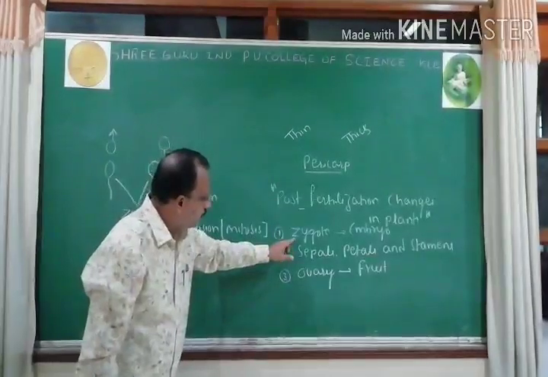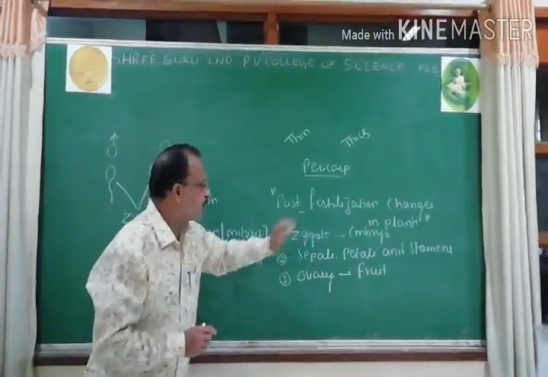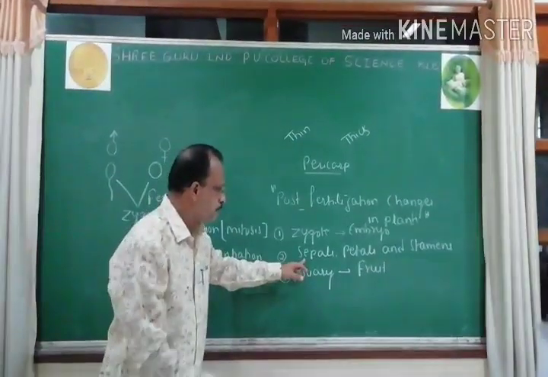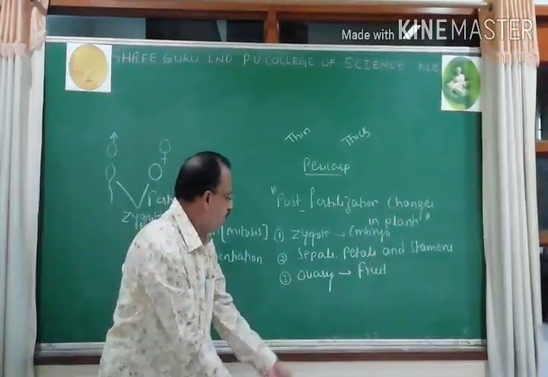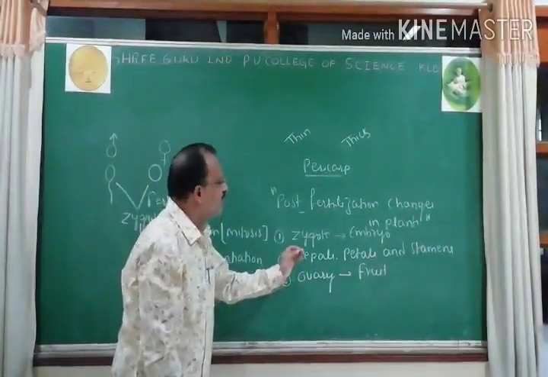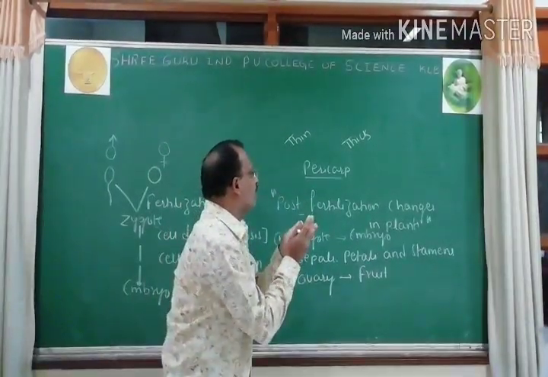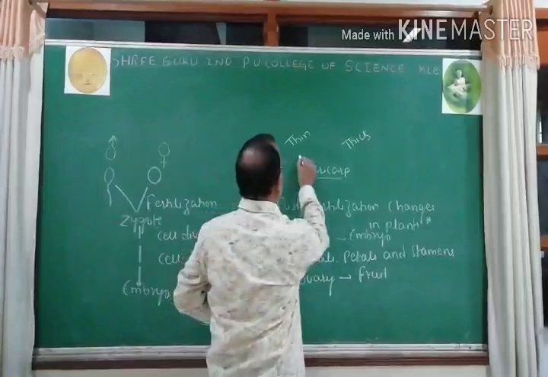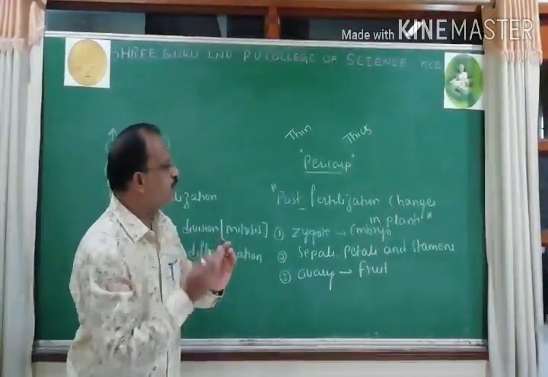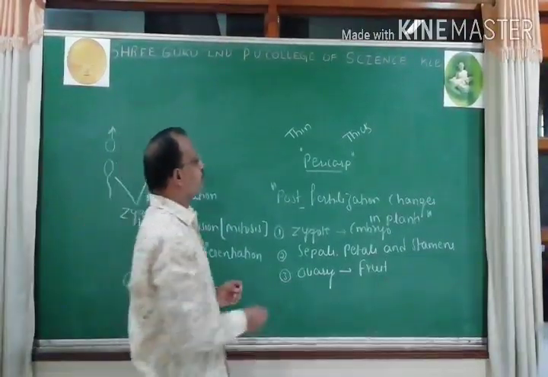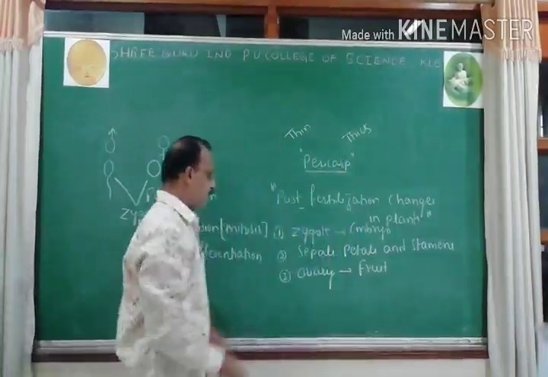After fertilization, zygote will undergo cell division and cell differentiation to form embryo. Sepals, petals and stamens wither and they will fall off. Third, ovary will develop into fruit, and fruit is covered by a thick wall or it may be a thin wall known as pericarp. Peri means surrounding, carpos means fruit. Outer cover of the fruit is called pericarp. It may be thin or thick.